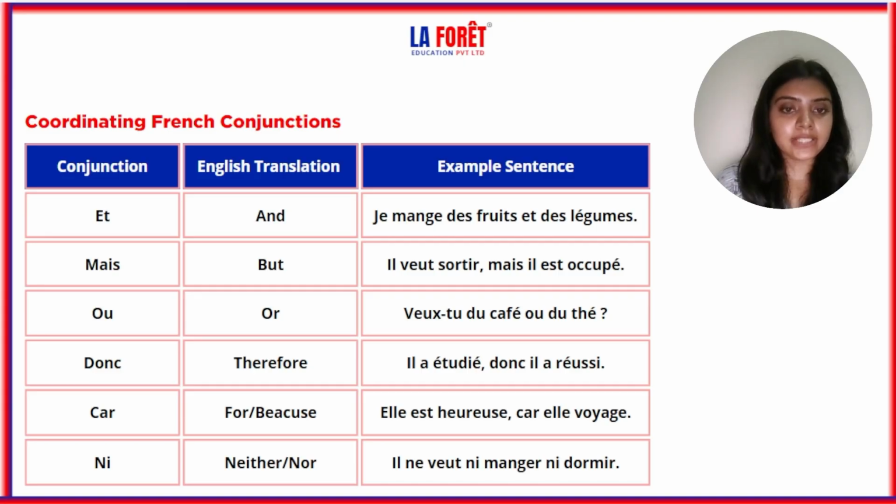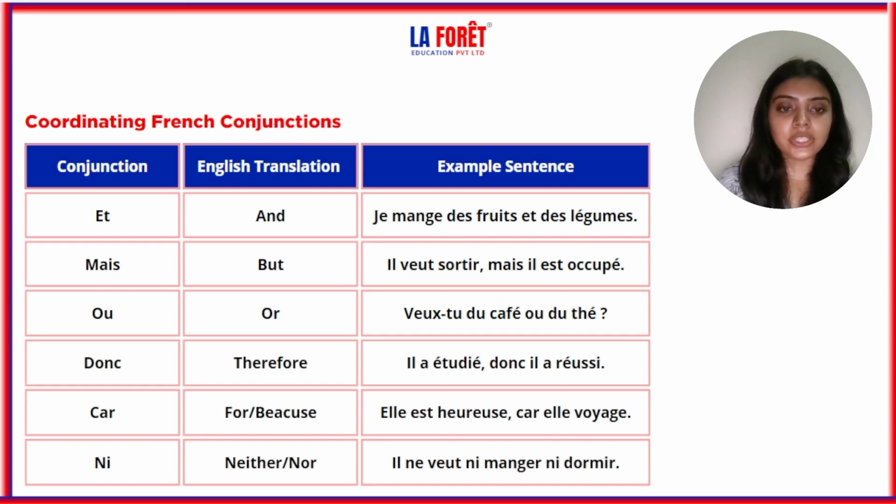Now next is mais. Mais is but. Il veut sortir mais il est occupé. He wants to leave but he is busy or occupied. So it's showing a coordinating French conjunction. Next is ou, which is or. Veux-tu du café ou du thé? Do you want some coffee or some tea? Here also ou, which is or, is showing a coordination.